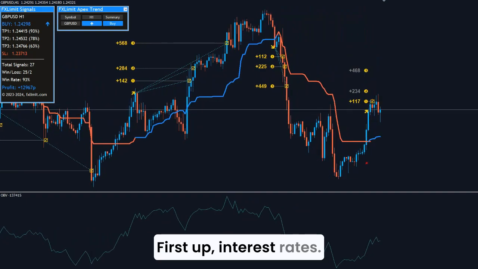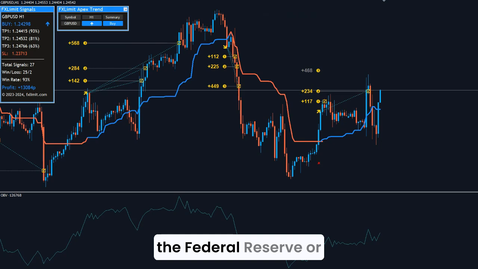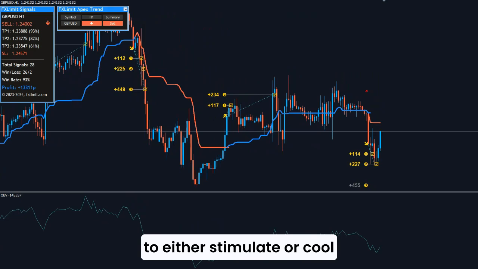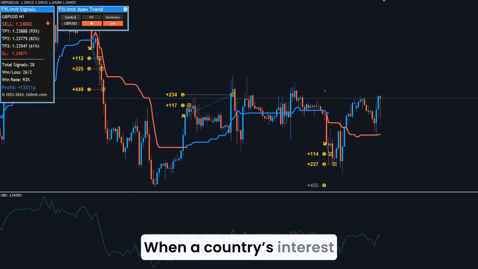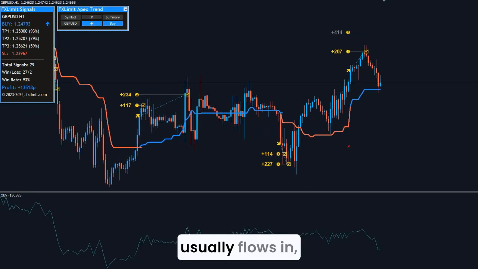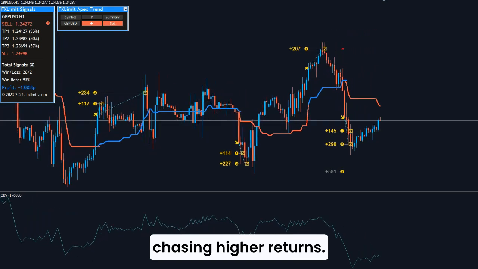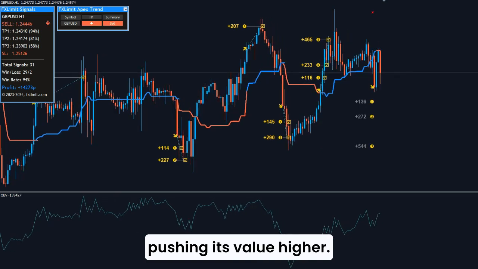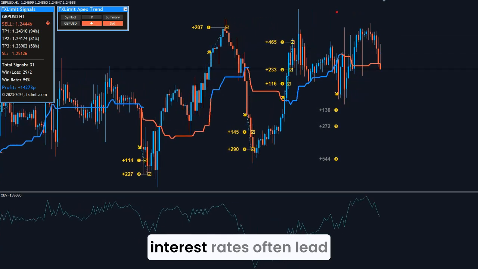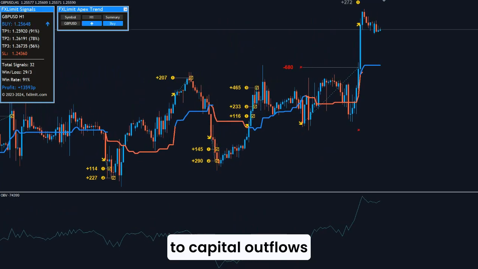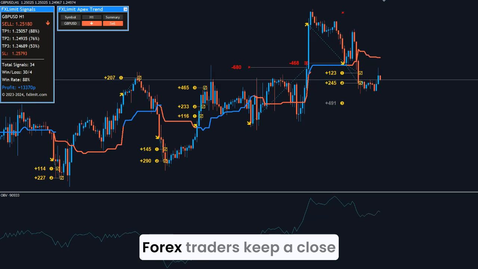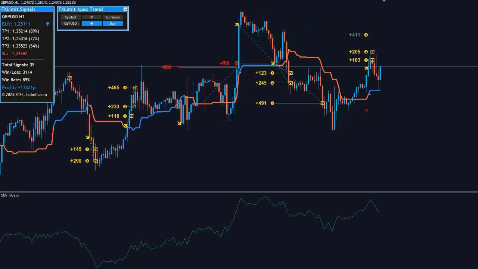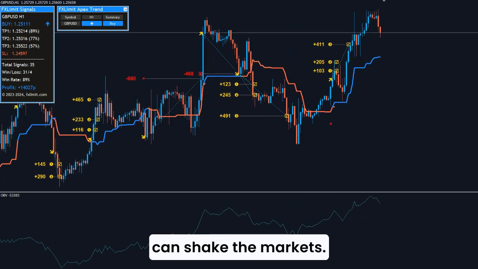First up, interest rates. Central banks like the Federal Reserve or the European Central Bank adjust interest rates to either stimulate or cool down the economy. When a country's interest rates rise, foreign capital usually flows in, chasing higher returns. This boosts the demand for that country's currency, pushing its value higher. On the flip side, lower interest rates often lead to capital outflows and weaker currencies. Forex traders keep a close eye on interest rate decisions and the language used by central banks. Even the tone of a statement can shake the markets.